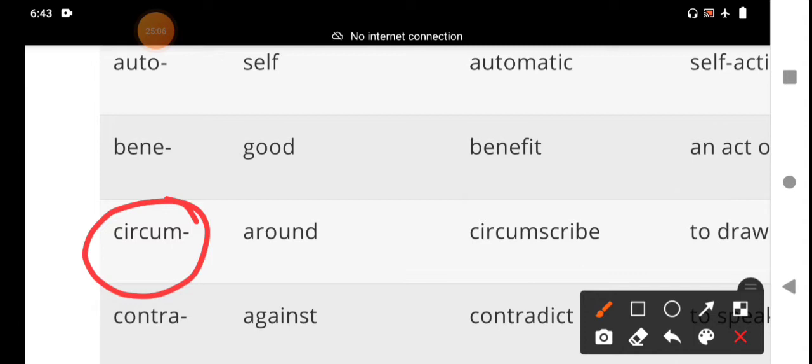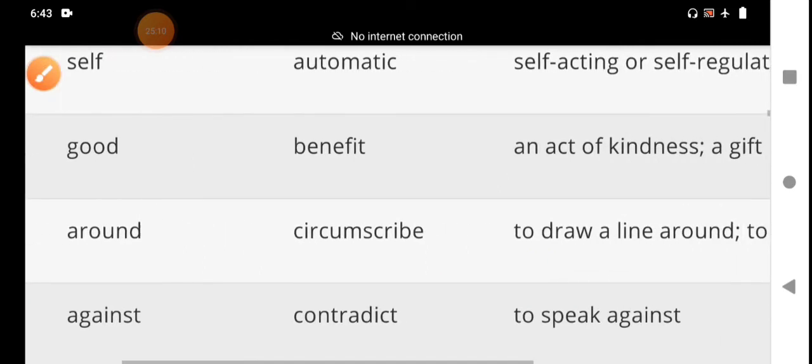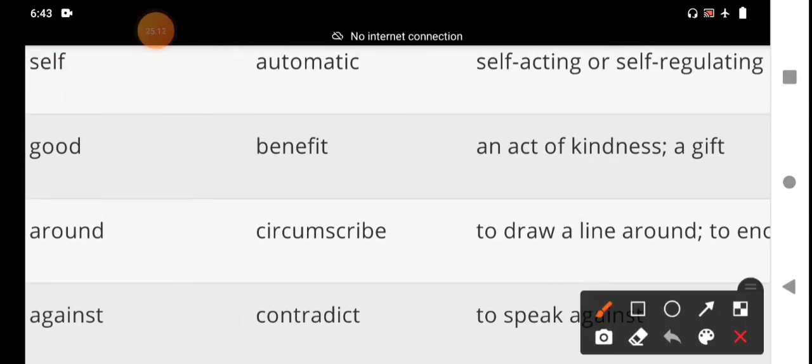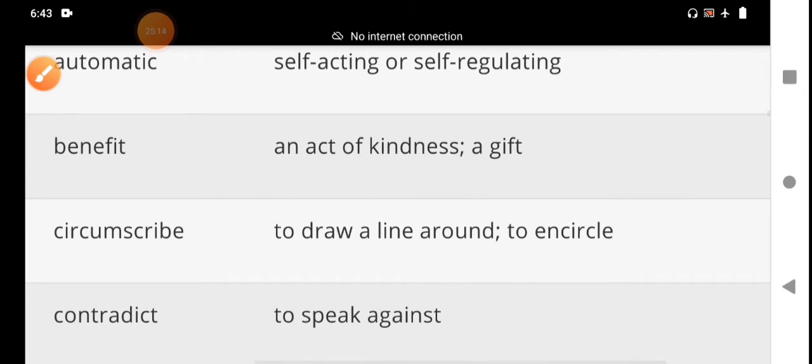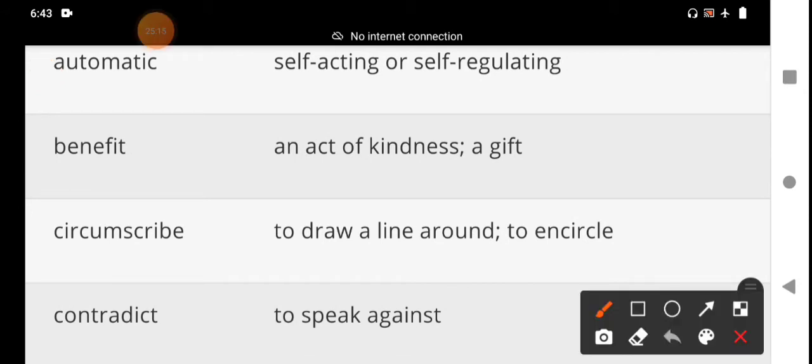Circumscribe. What is the meaning of circumscribe? To draw a line around, to encircle.